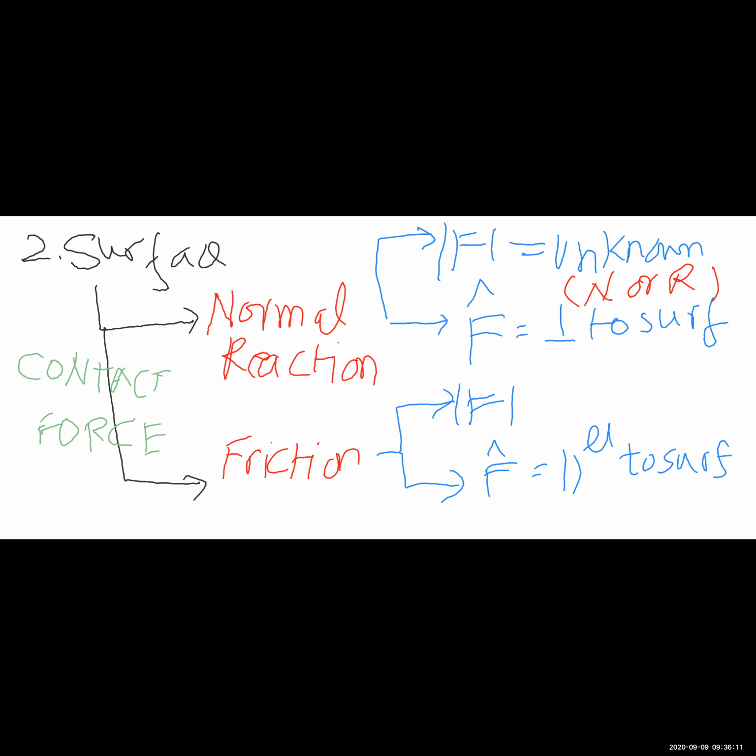Friction has a magnitude which is unknown. Okay? Friction ka magnitude is always unknown. You never know the magnitude of friction. You have to work it out. Okay? We can work it out. That is where the second law comes in, and we will be working it out.